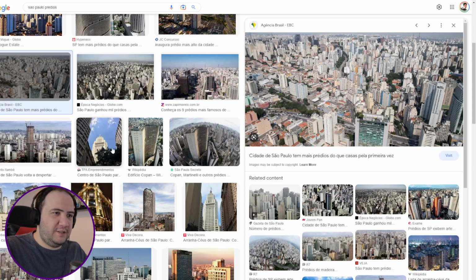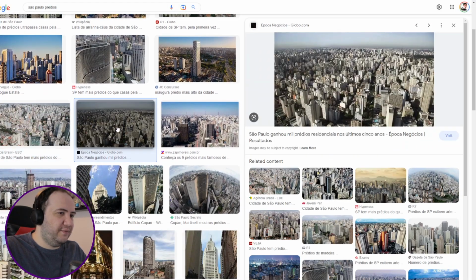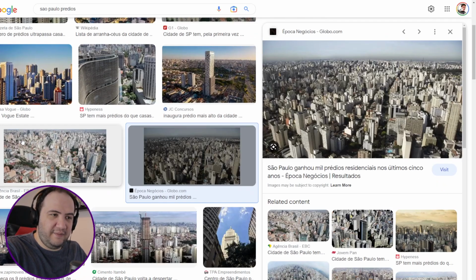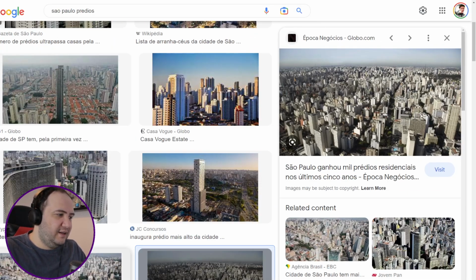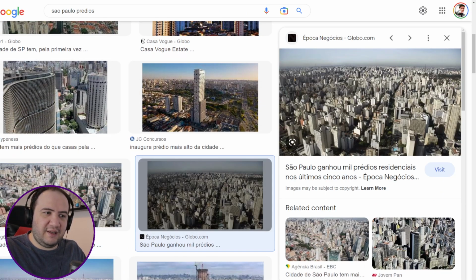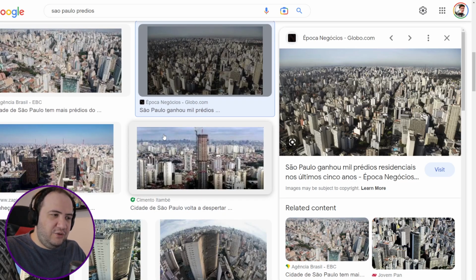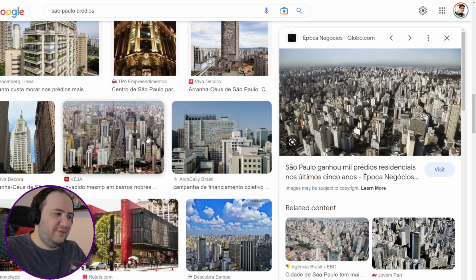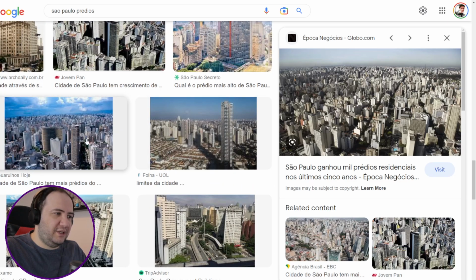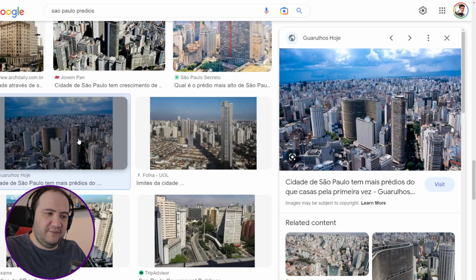Look at this. This is São Paulo for you guys. This is my city. This is where I was born. Look at this image right here. Can you see that? Look at this image. Look at that. Those are all buildings, bro. All of it, just buildings upon buildings upon buildings. In fact, over here, if you read, São Paulo has more buildings than houses. Can you imagine that?